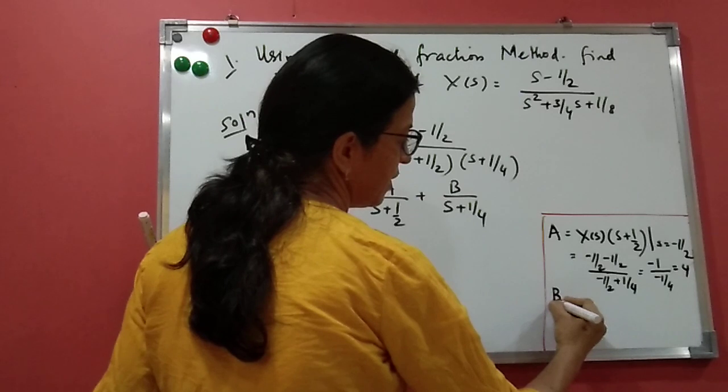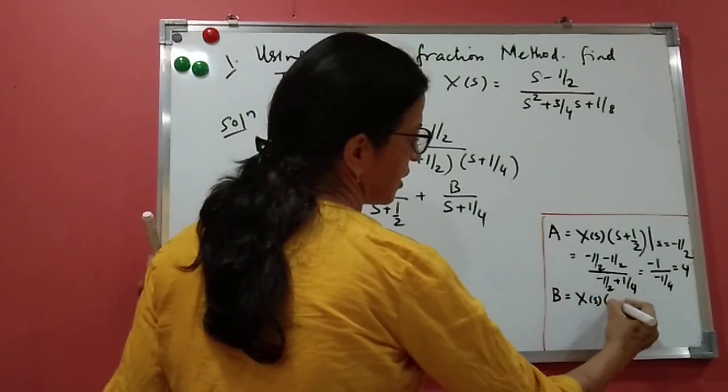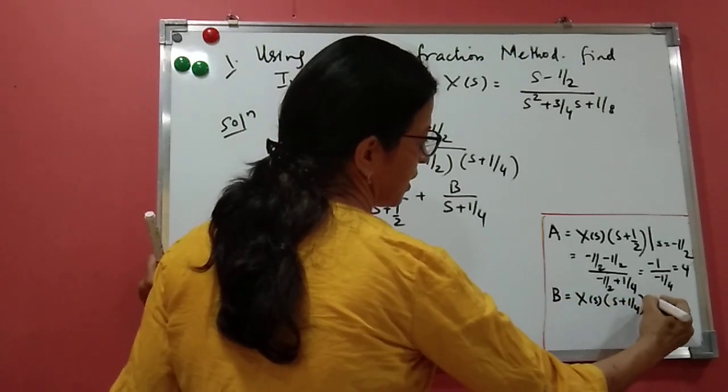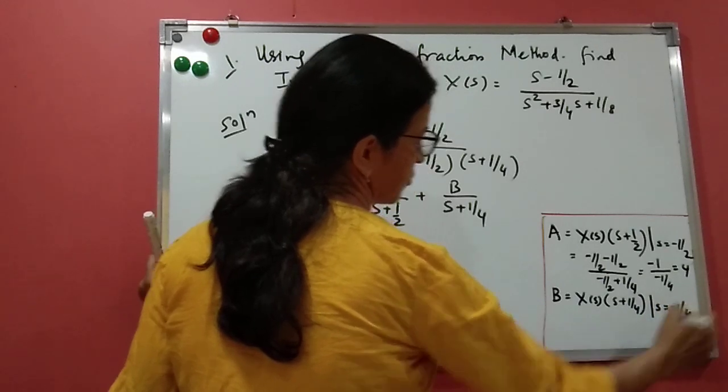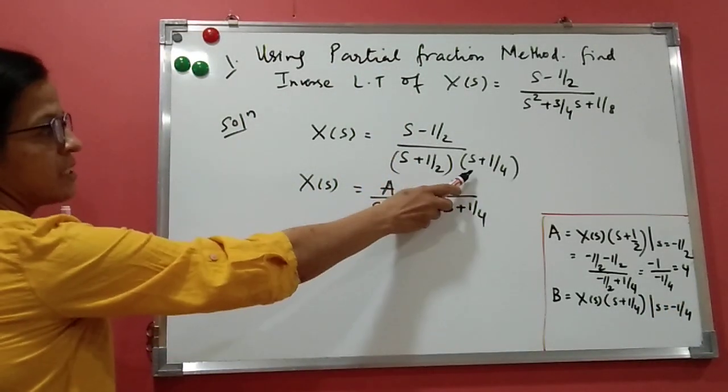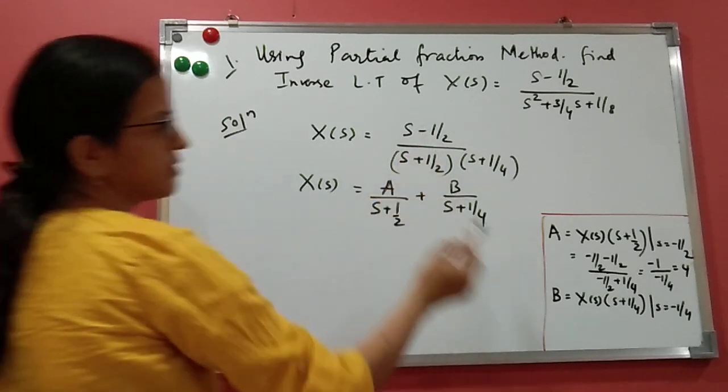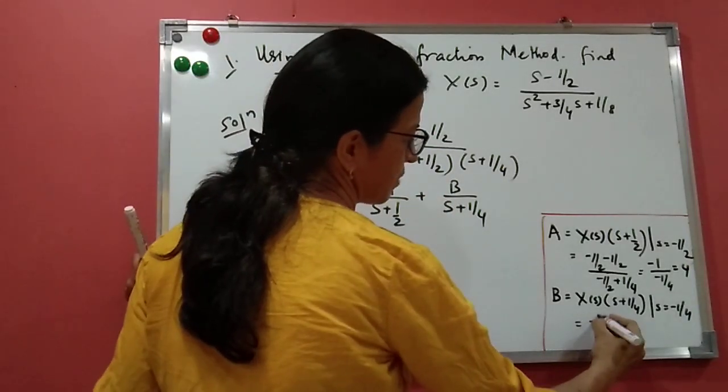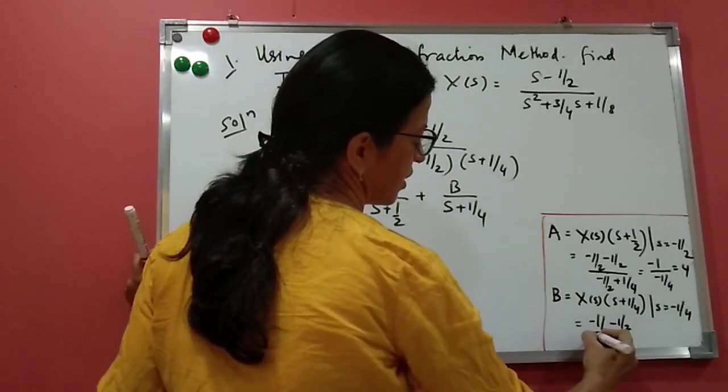What is the value of B? B will be X(s) times (s + 1/4), at s = −1/4. When you multiply by (s + 1/4), it cancels, and what is left is (s − 1/2) upon (s + 1/2).